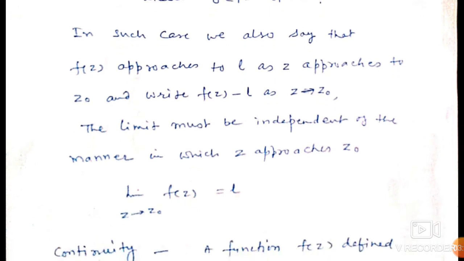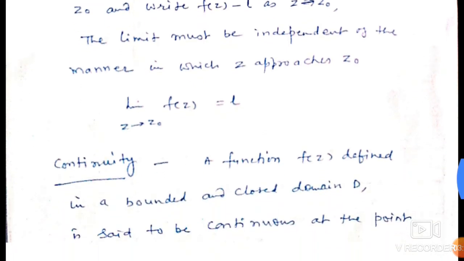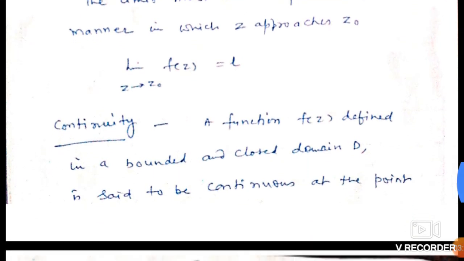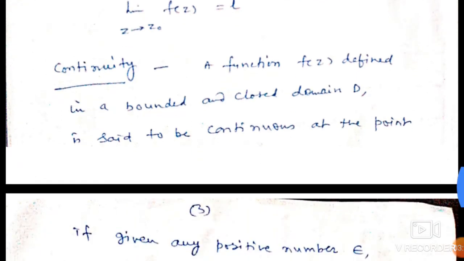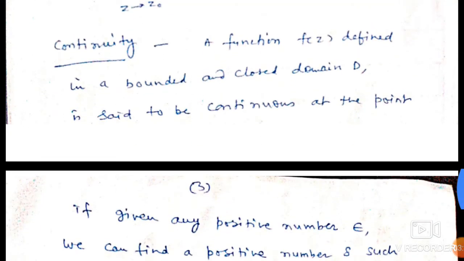In such a case, we also say that f of z approaches L as z approaches z0, and write f of z tends to L as z tends to z0. The limit must be independent of the manner in which z approaches z0, or limit z tends to z0 f of z equal to L. This is the definition of a limit.